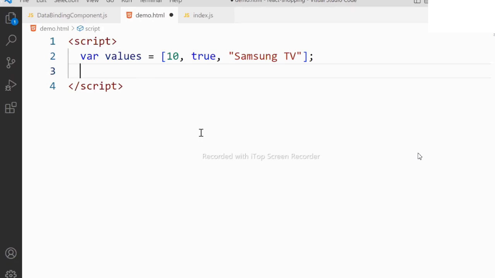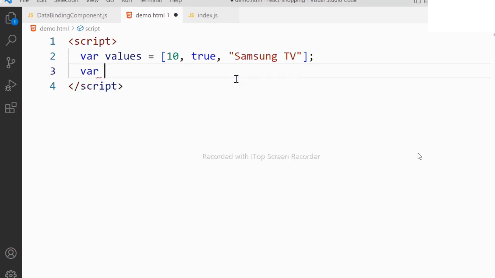What is the technique called? The technique of separating the array elements and individually handling them is called destructuring of array. Do you know how array is destructured in JavaScript? Like this.